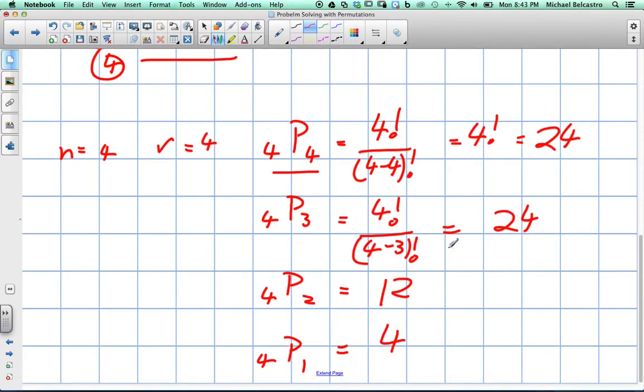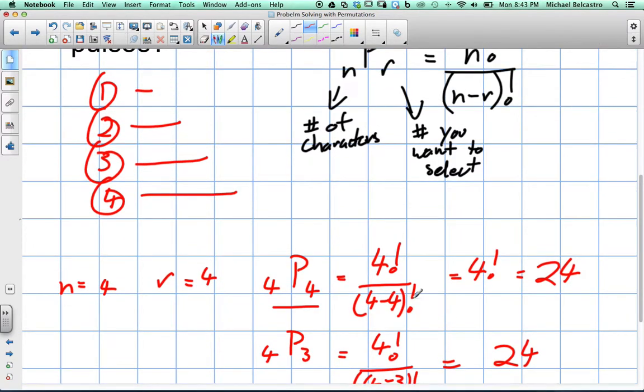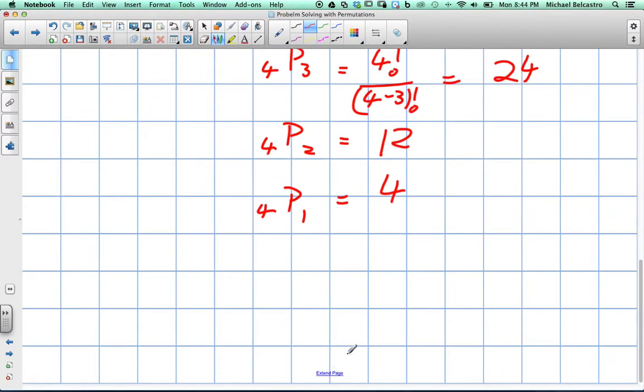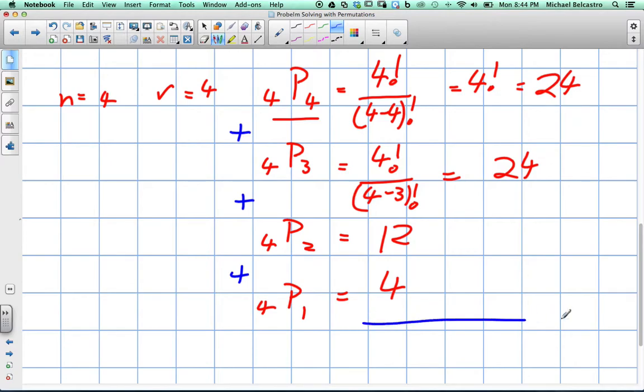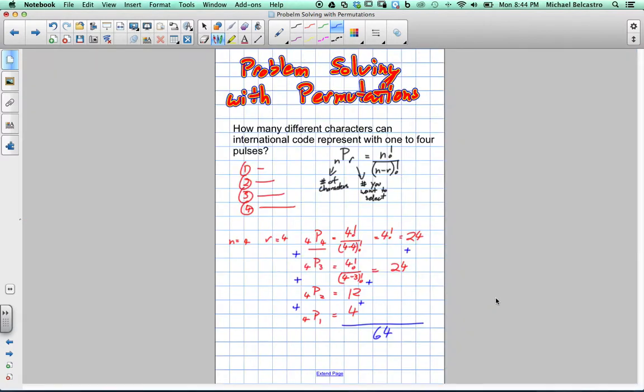So we've gone through all the many different ways, which means if these are all possibilities, we need to add each of these together to figure out the total possible number of characters. So you're looking at 24 plus 24 plus 12 plus 4, which is 48, 60, 64. So there should be 64 different ways that we could arrange these 4 different pulses when using a max of 4 characters. Okay?